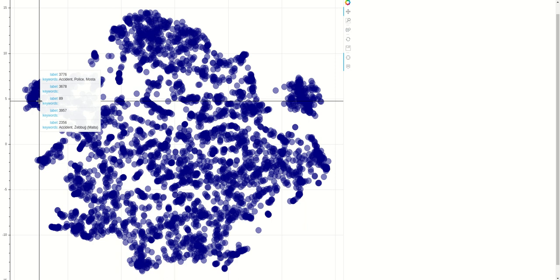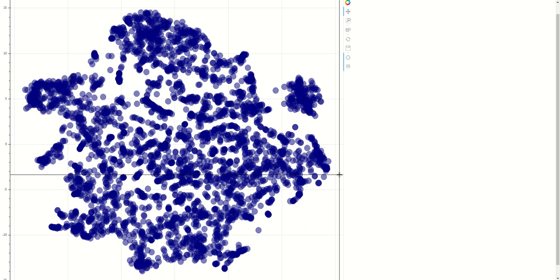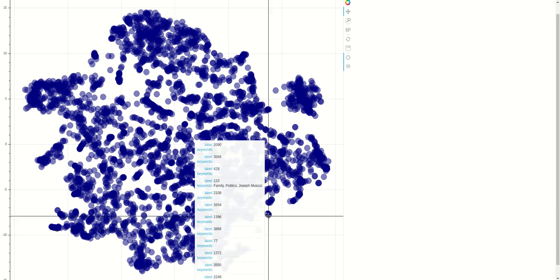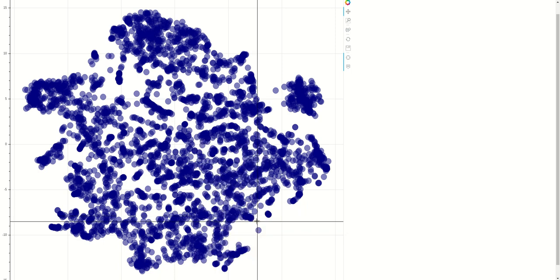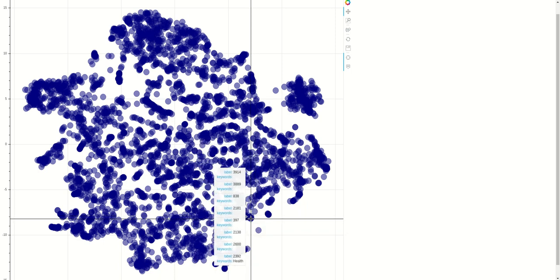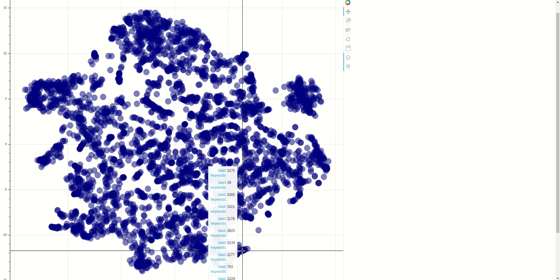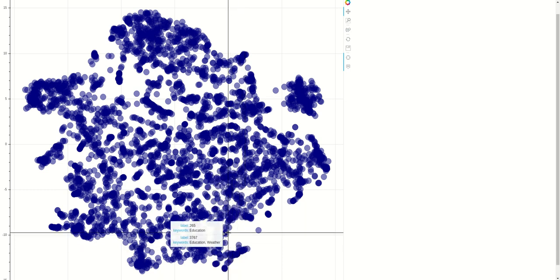But in our case, we're going to look at different articles in the Times of Malta. We're looking for those articles which don't quite fit in anywhere else, and we want to see why, because we are curious. So, for example, a prime one would be this one over here. There's the keyword goat, so it seems to be close to family and politics. Seems to be close to health. It seems to be close to a bunch of other articles, education. So let's see why this article is sort of on the side.